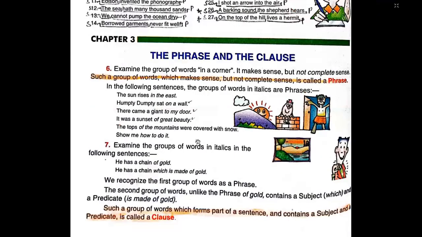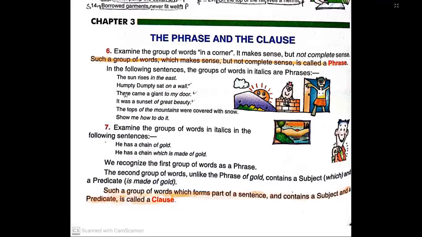Okay, so this is the phrase and the clause. Examine the group of words in a corner.